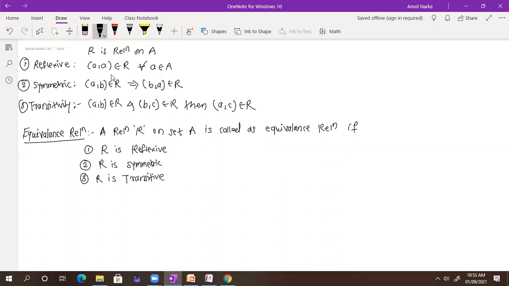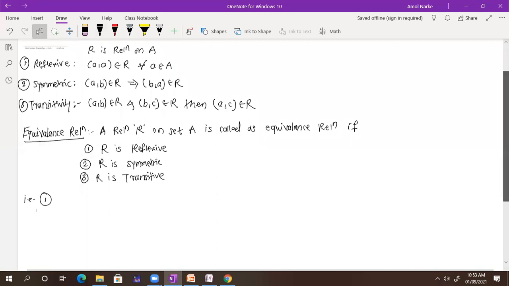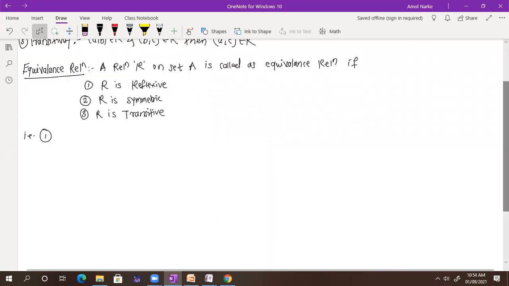Okay, so write down the first example. Example one. Everyone done with the definition? Sir, can you wait for one second? Yes, okay. So I will write it down.